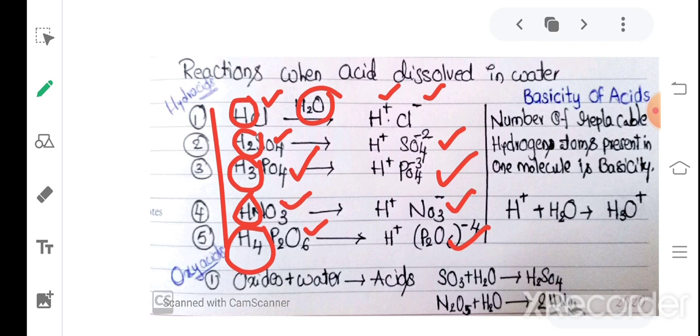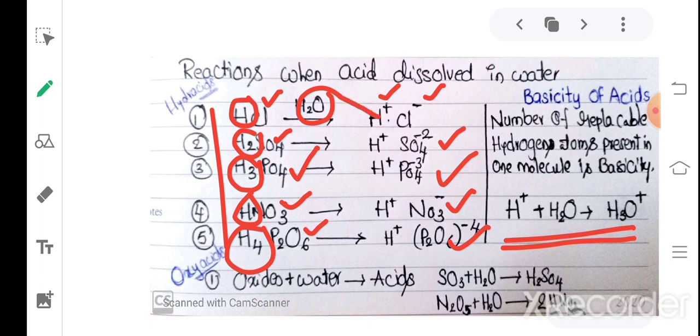Next, a very important one. We are confused about what the H plus ions are and what the H3O plus ions are. What is the difference between these two? In most cases in your workbook and textbook, acids are shown producing H3O plus ions. I'm going to explain here. When acid dissolves in water, it produces H plus and Cl minus ions.